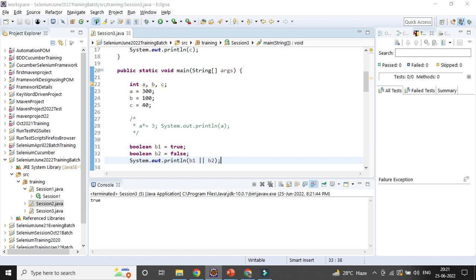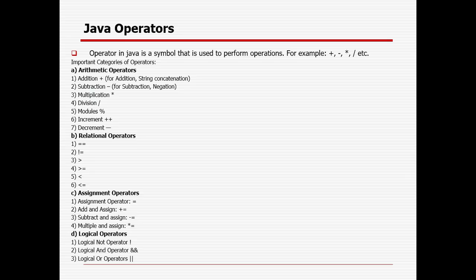Okay, so any questions guys about the Java operators? It is not a difficult thing, but the post increment, the pre increment part, or the assignment operator might be something new for you. Otherwise it is quite simple, but you can do some practice. I have tried to depict most of the important operators here, which are most commonly used.